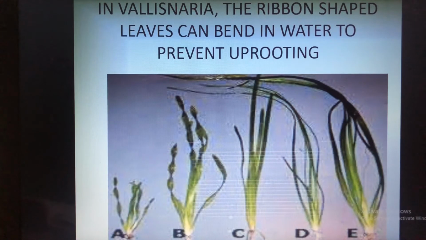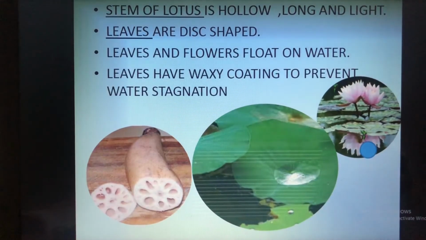Now we have studied about the plants. Now let us study about the animals which can live in the ponds and lakes and on the land. Here there is a stem of lotus. There are a few examples which are given here. You might have seen lotus also grows near the ponds and the lakes.